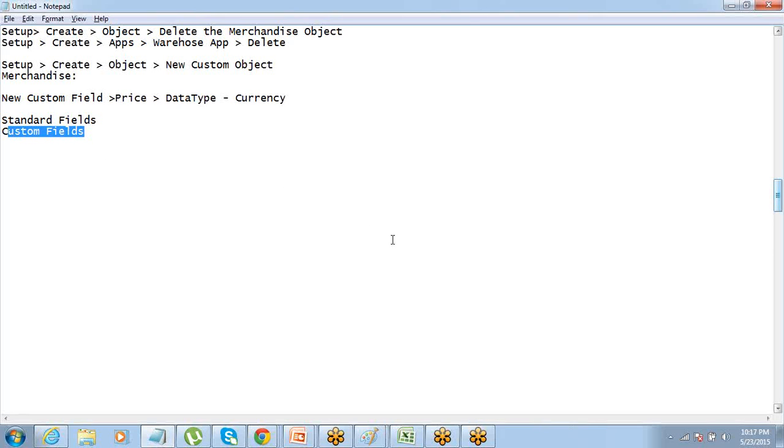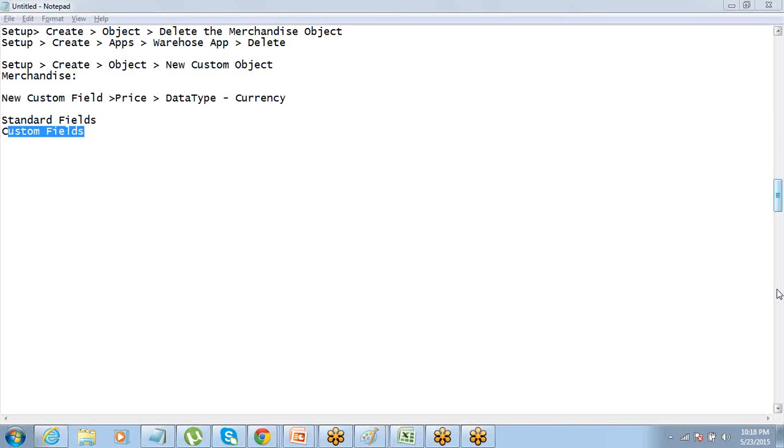Yes, very correct. So your logics are pretty correct. Standard is built in, and custom is user created. Absolutely correct. Standard is something which comes by default from Salesforce. Why is it called standard? Because it is standard across all Salesforce clients. You create an object in your Salesforce org, or I create an object in my Salesforce org, standard fields will be there for everyone, right?